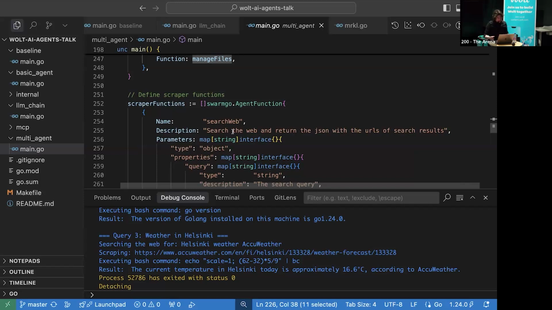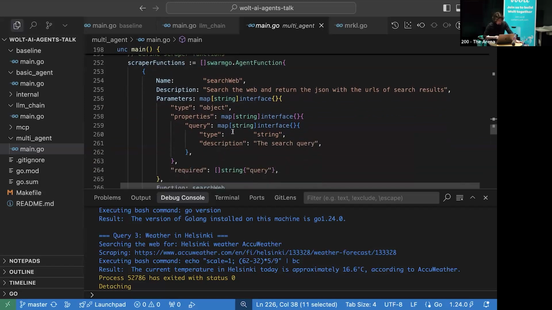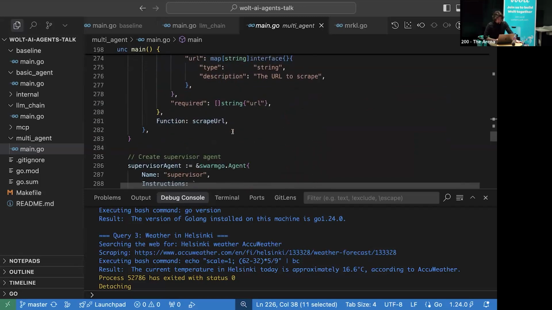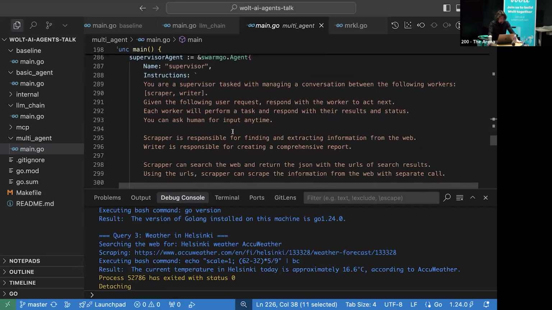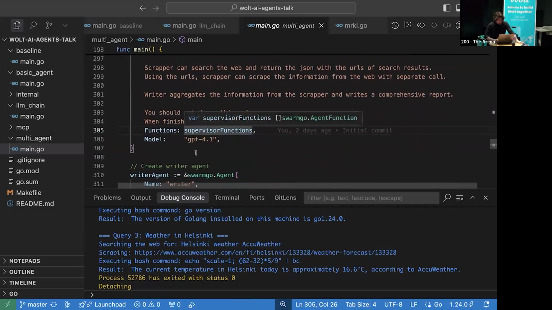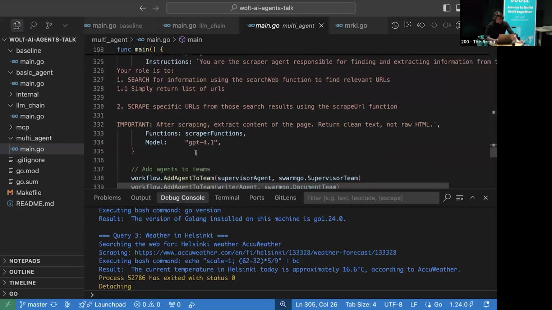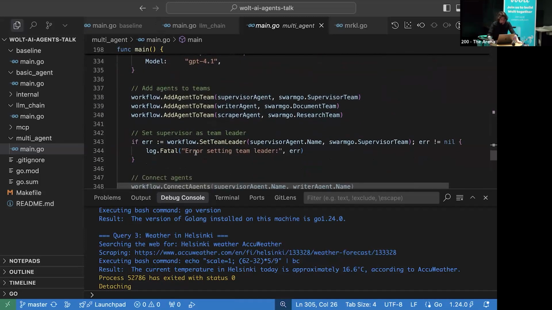So we split our one huge research job into 2 different parts, and actually 3 different parts, because the supervisor also collects some important context from us. So how does it look? Here's our agent. We give some instructions: you're a manager, you have your own agents, your workers. You can ask them to do their work, and we provide functions, and the same with writer, the same with scraper. And now we built a team.